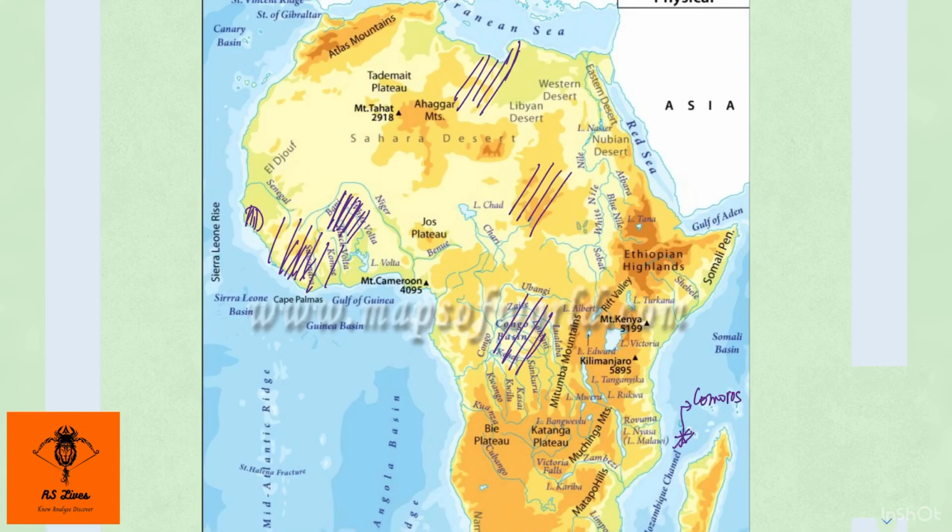Sahel I've already talked about. It is the transitional zone between Sahara and Savannah. Why was it in the news? Because reportedly ISIS has started increasing its foothold in the Sahel region.